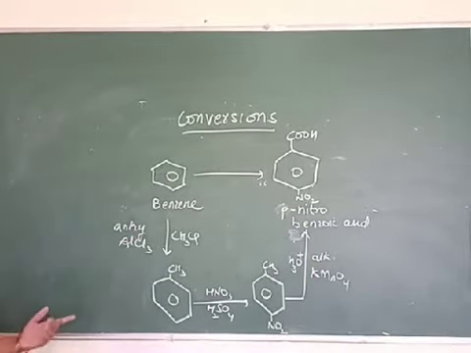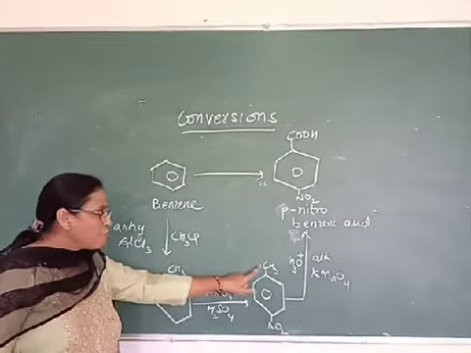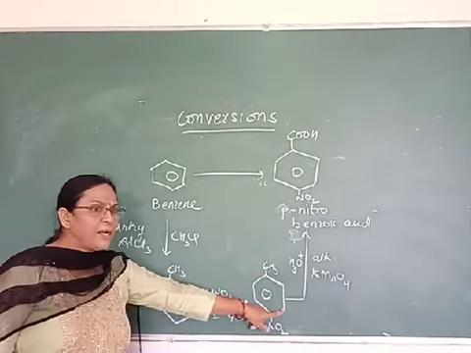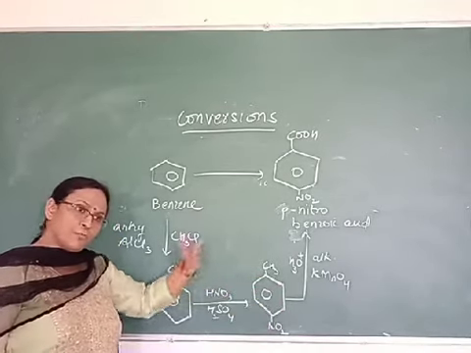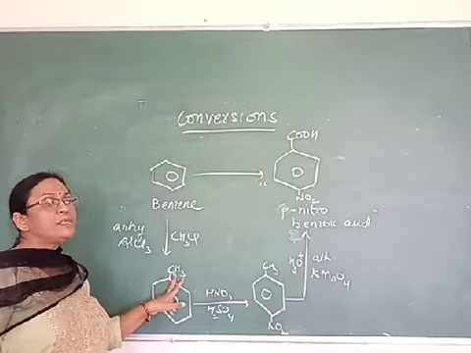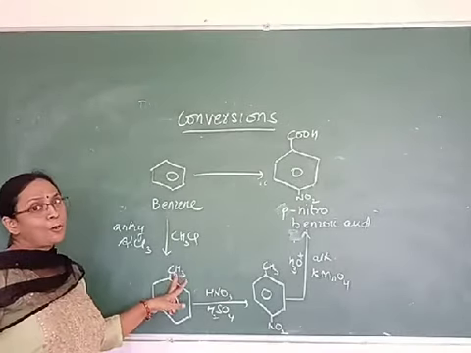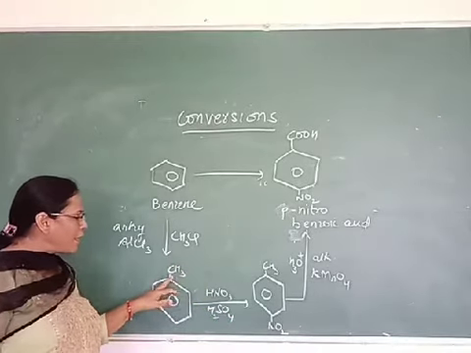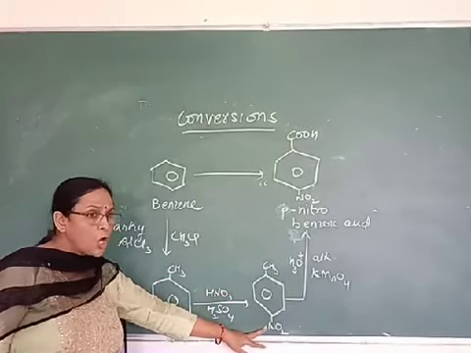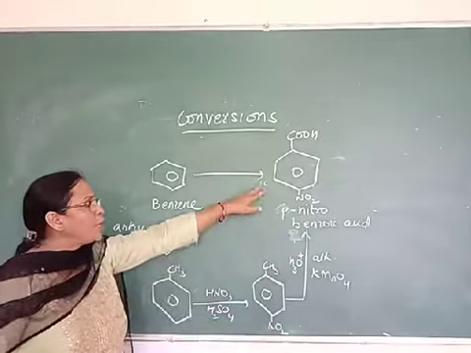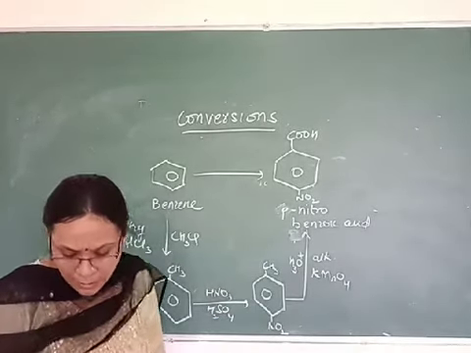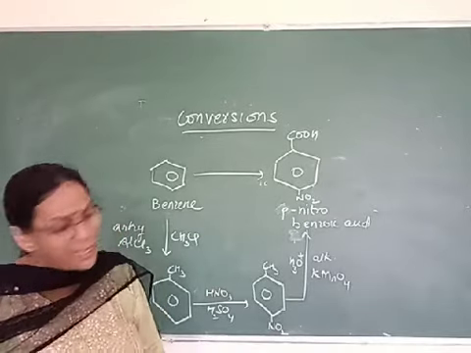Why have we done this? Have you understood? If after forming the benzoic acid we do nitration, the nitro group will come at meta position. So before converting this methyl group to the carboxylic group, we have to do nitration. Because this group is ortho-para-directing, it will send it to the ortho-para position. And we require only the para position. Got it? Now the next one is we have to prepare phenyl acetic acid.